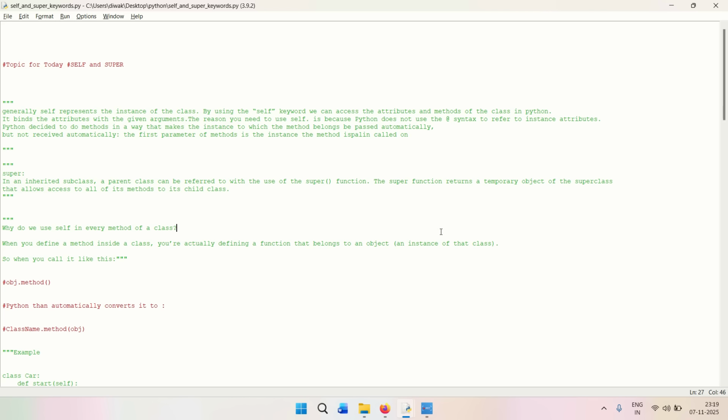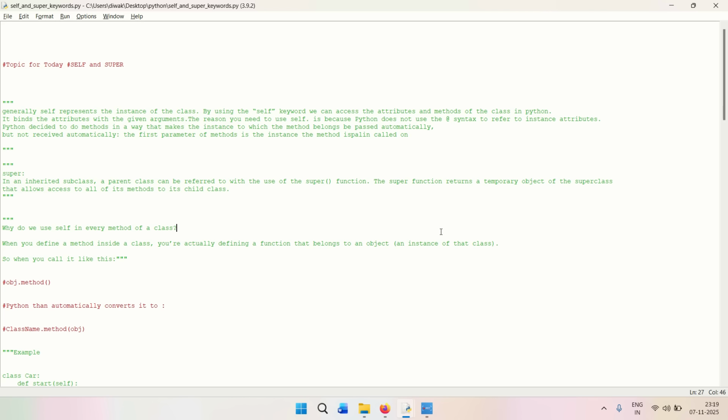On the other hand, the super method is basically a method through which we can refer to all the methods and the variables, although you can call them member variables, that are declared inside the parent class, right? So that is how the super keyword is used, and that is also a slightly, I would say, intermediate to advanced concept in Python, right?